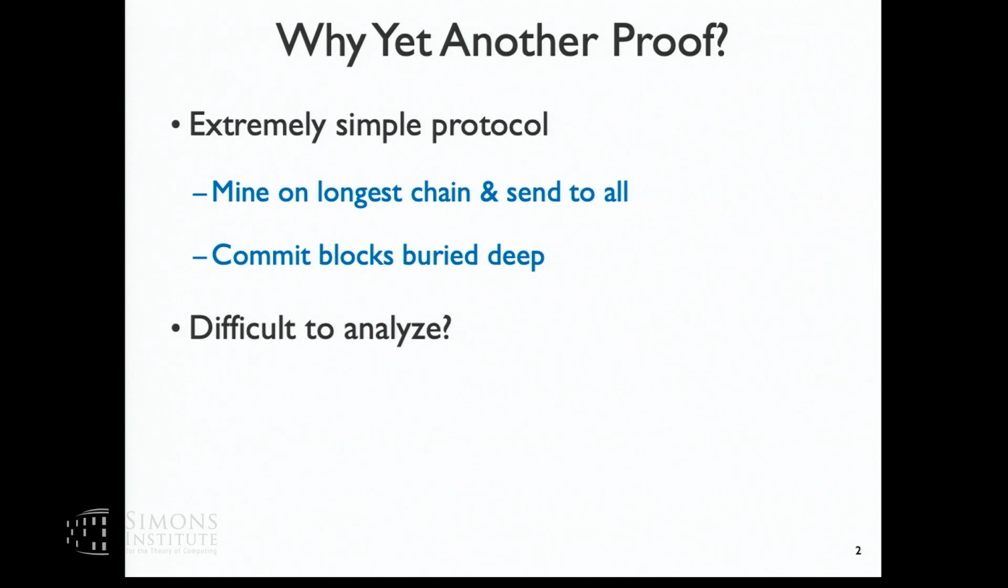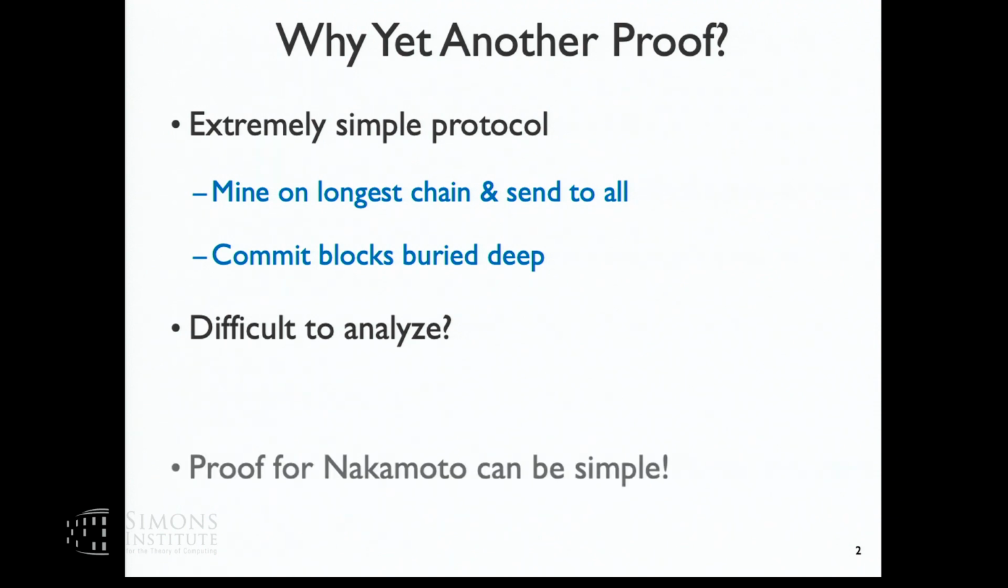Right? So Nakamoto consensus is this extremely simple protocol. I think it can be described in these 2 lines. The protocol is basically this, mine on the longest chain. And when you have a new longest chain, you send it to all. Right? And also you commit all the blocks that are buried deep. Right? But somehow it got this reputation that it's difficult to formally analyze, to rigorously prove that Nakamoto solves consensus. Right? And basically, I want to show you it should not have been that way. The analysis can also be quite simple.